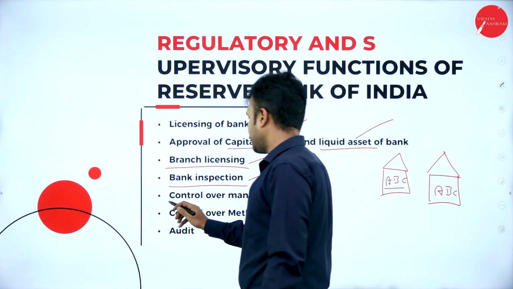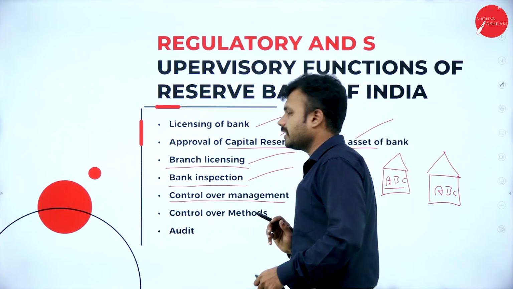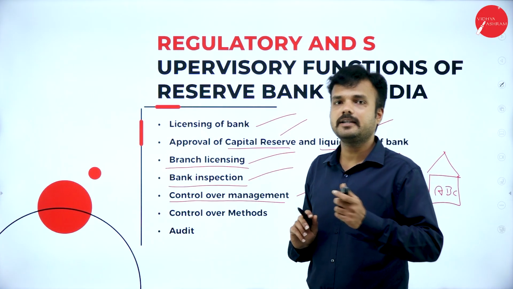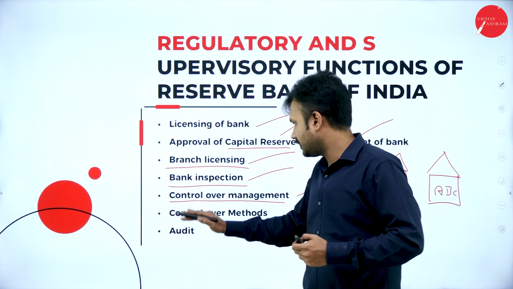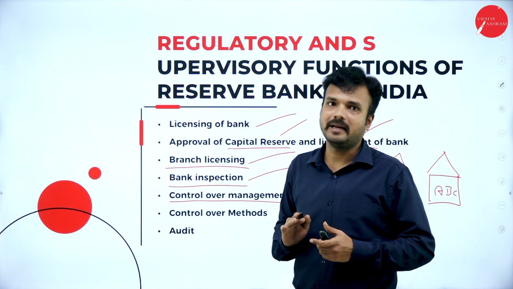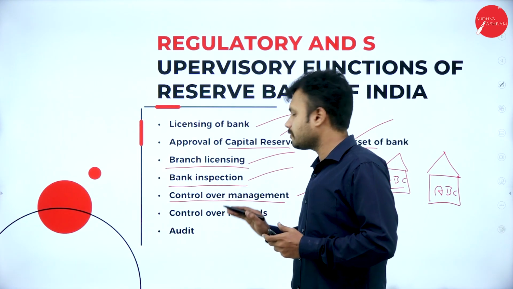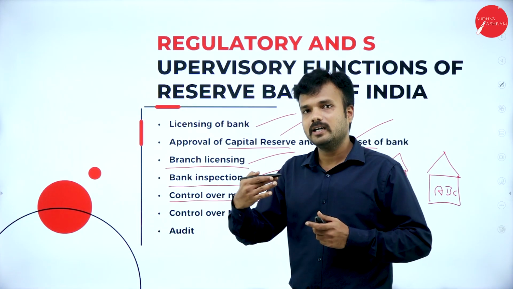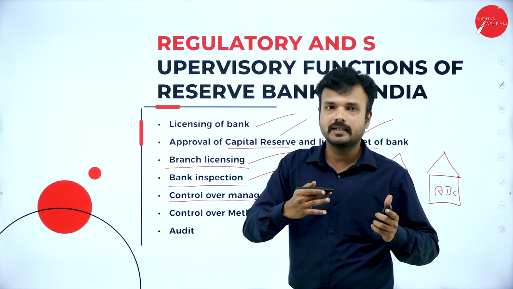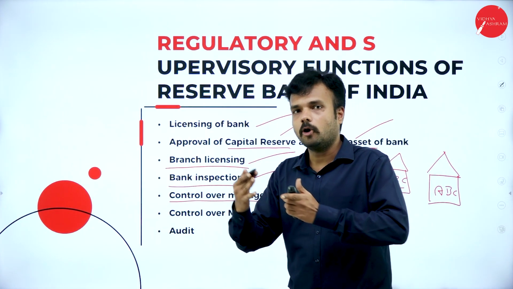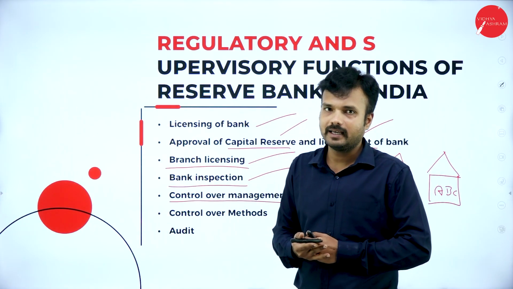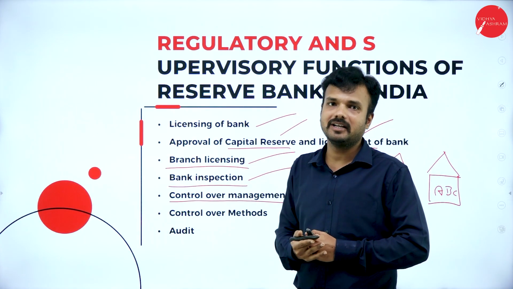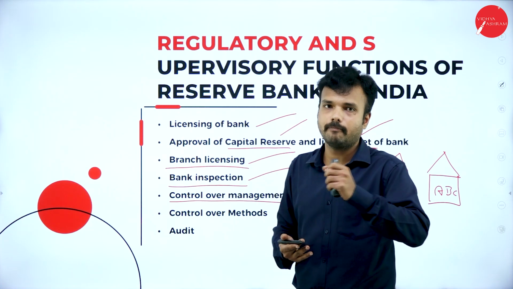Control over management. The Banking Regulation Act 1949 Part 2 talks about the control over management. Means in control over management, the Reserve Bank of India has the complete authority to appoint or to remove the board of directors, chief executive officer or managing director of a banking company, as we had learned in the Banking Regulation Act 1949, that is Part 2.